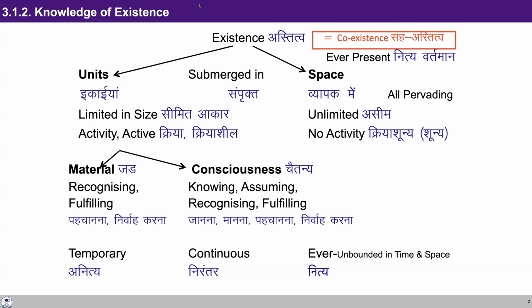Then we went to see that the units are of two kinds, material and consciousness. And there are only two kinds of activities in the material units, recognizing and fulfilling, while in the conscious units, we have the activities of knowing, assuming, recognizing, and fulfilling. We also saw that each of the material units is temporary, while the conscious units are continuous.